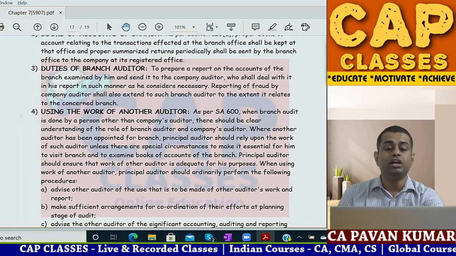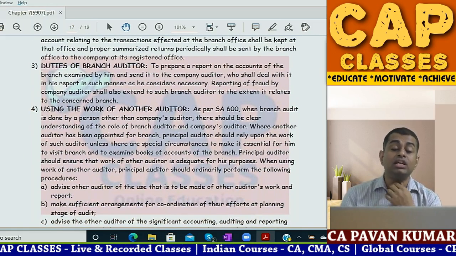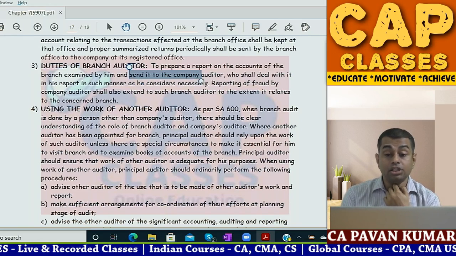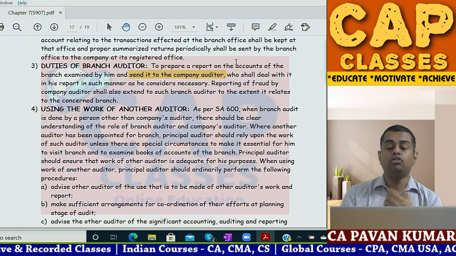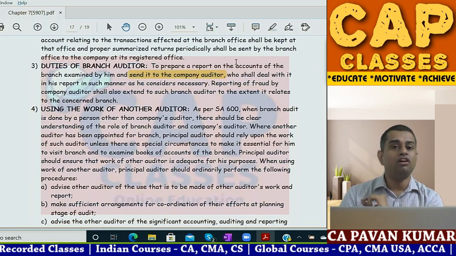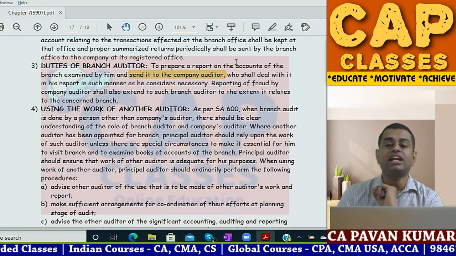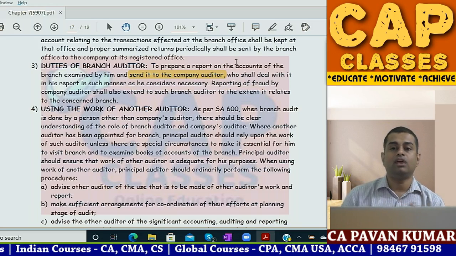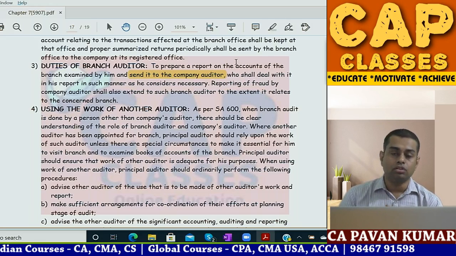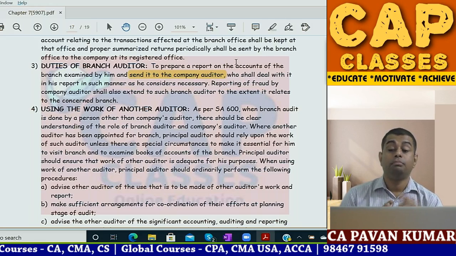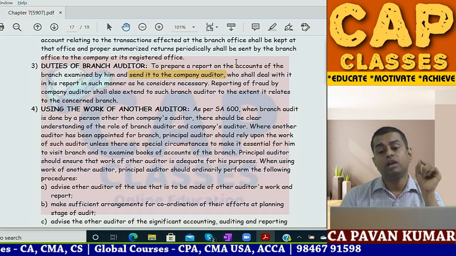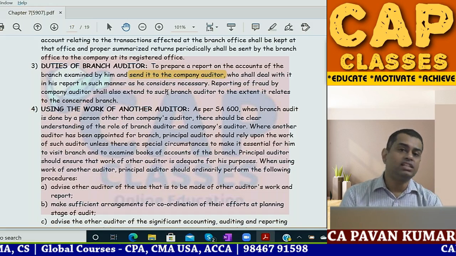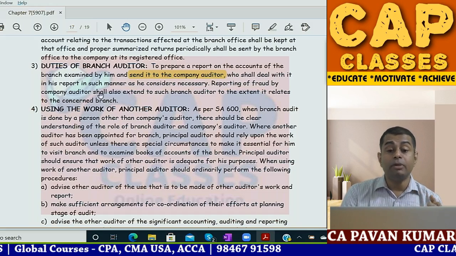Then duties of the branch auditor: to prepare report on the accounts of the branch examined by him and send it to the company auditor. Branch auditor will give his report to whom? A. Shareholders. B. Board of directors. C. Audit committee. D. Company auditor. What is the correct answer? Shareholders. Branch auditor will give report to company auditor, who shall deal with it in his report in such manner as he considers necessary.